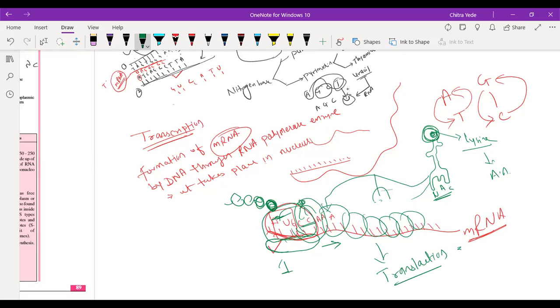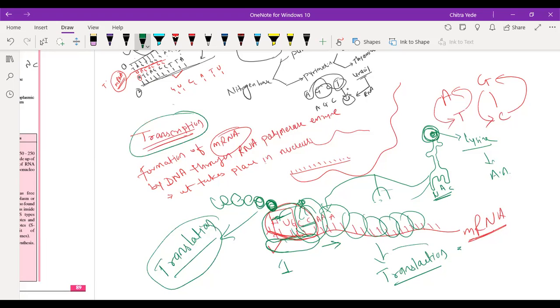This process is called translation. So transcription, translation, and translocation are the 3 important steps used for the formation of the required protein that will carry out the function within the cell.